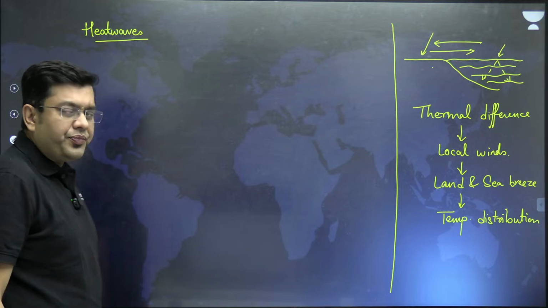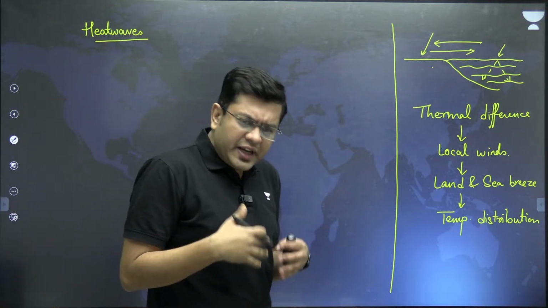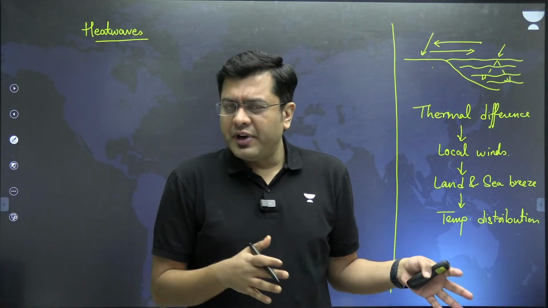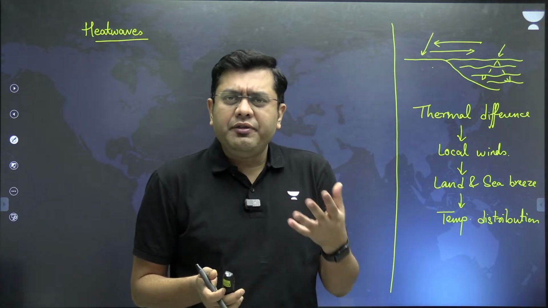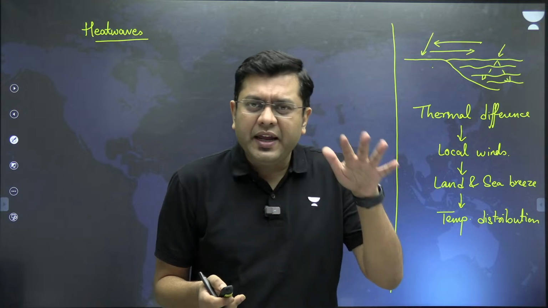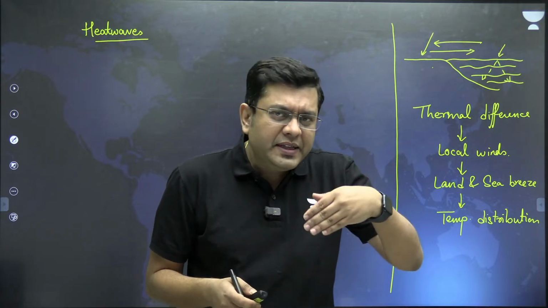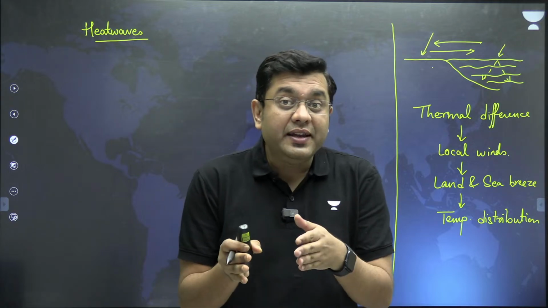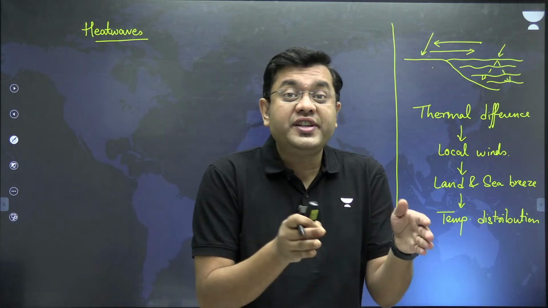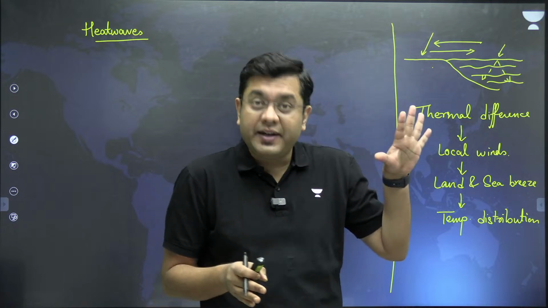Every particular region, every particular country has a different delineation. But in India, we refer to heat wave conditions when in any plain region, the temperature exceeds 40 degrees Celsius and experiences a departure of 4 to 6 degrees Celsius as compared to the normal temperature.